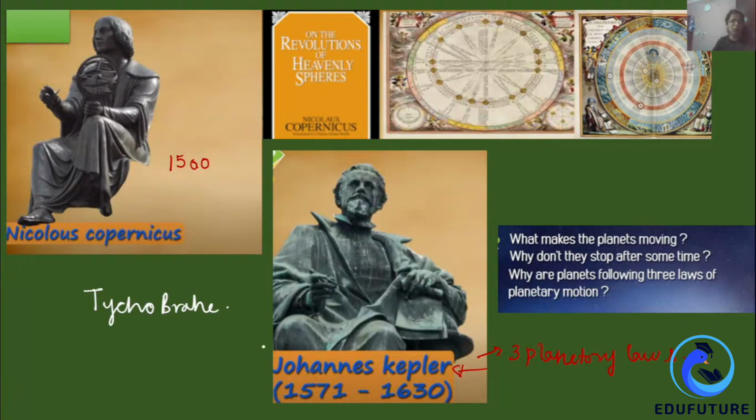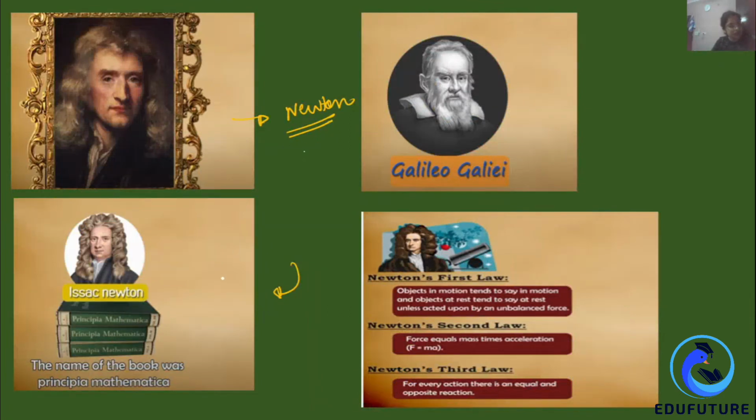He spent his whole life looking at the stars, and by looking at the stars, he drew some maps, and at that time Kepler worked with him. After the death of Tycho Brahe, Kepler took his work, all of his maps, visualized and understood those maps, and gave the three laws. But he was not able to explain those three laws at that time. Then Newton comes into the picture, and he explained the very famous law that is called the force of gravitation.